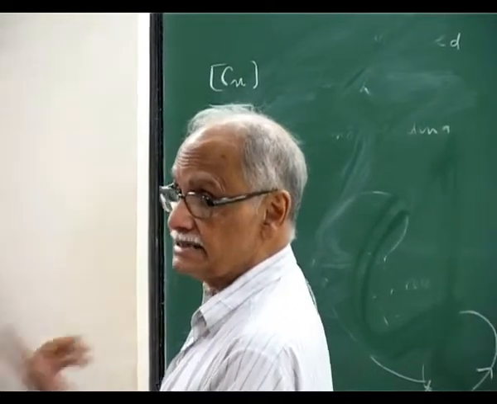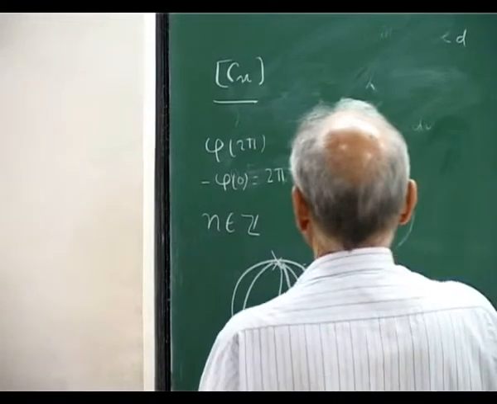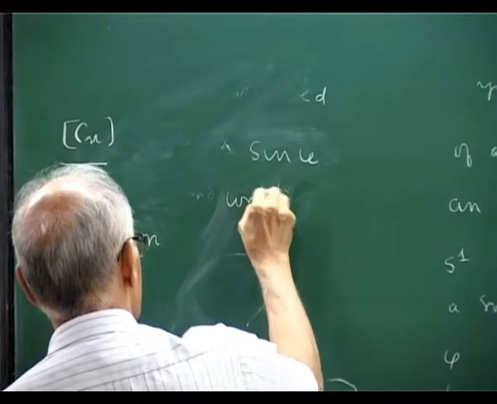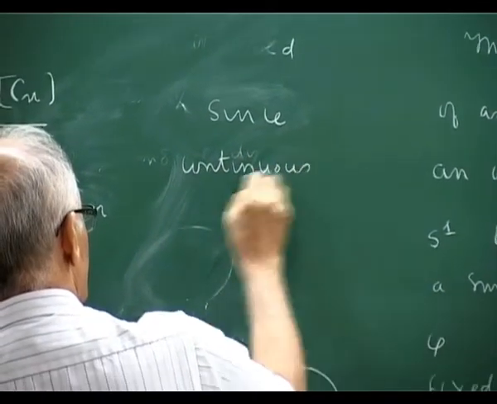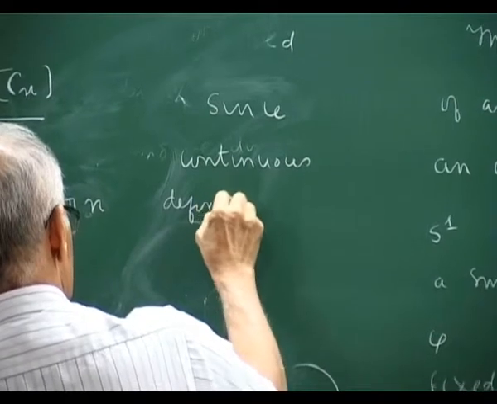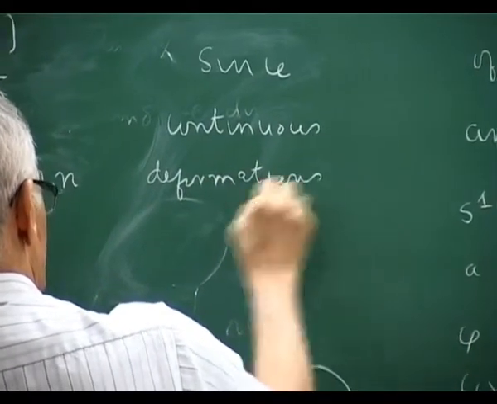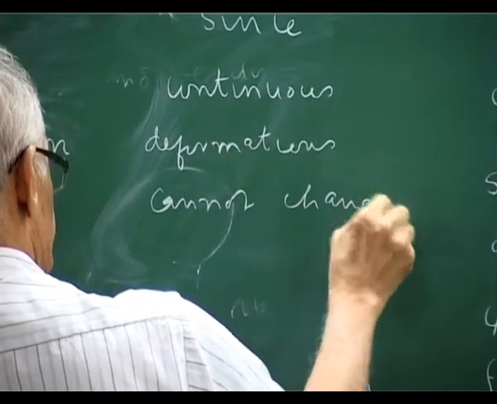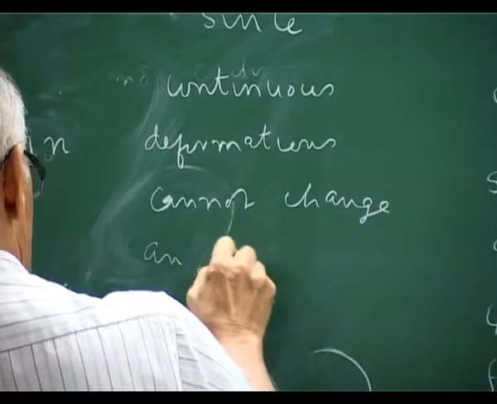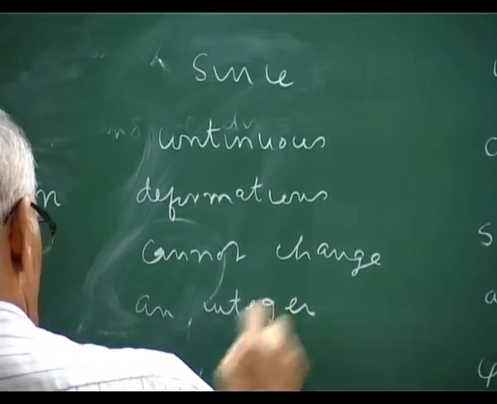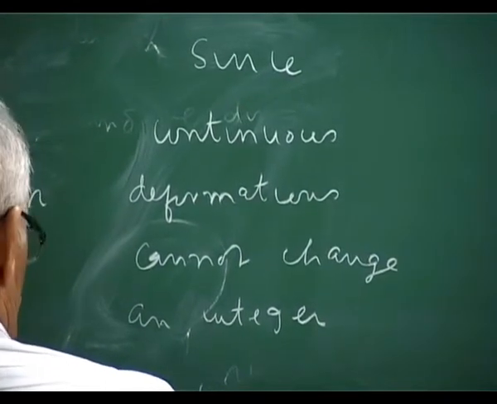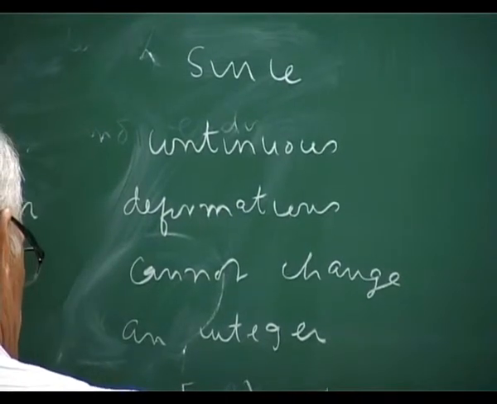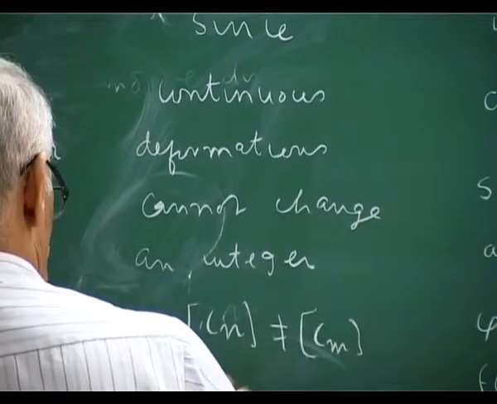Since continuous deformations cannot change an integer, it's clear that this class Cn is not equal to Cm, n not equal to m.